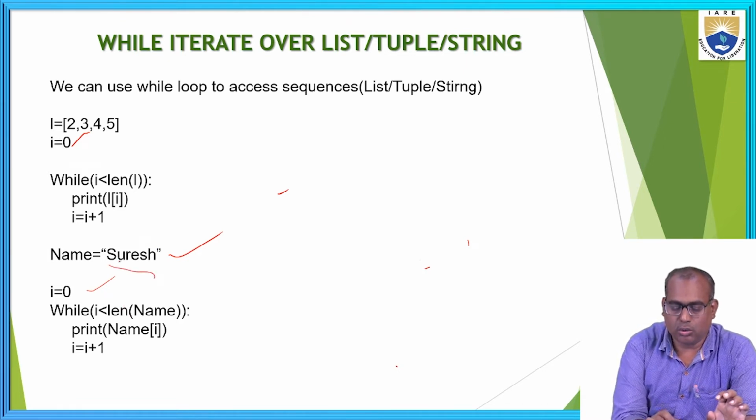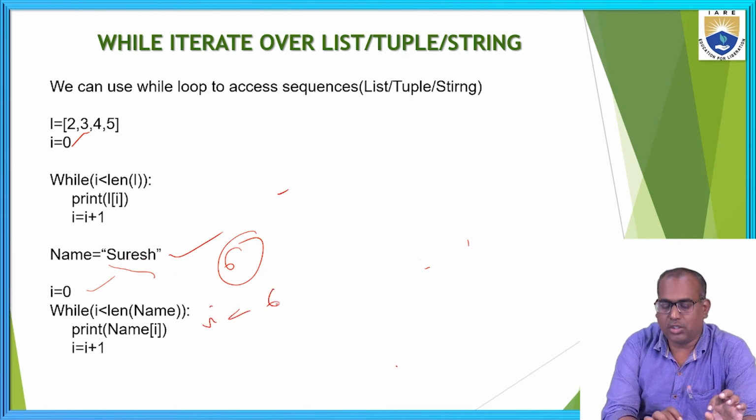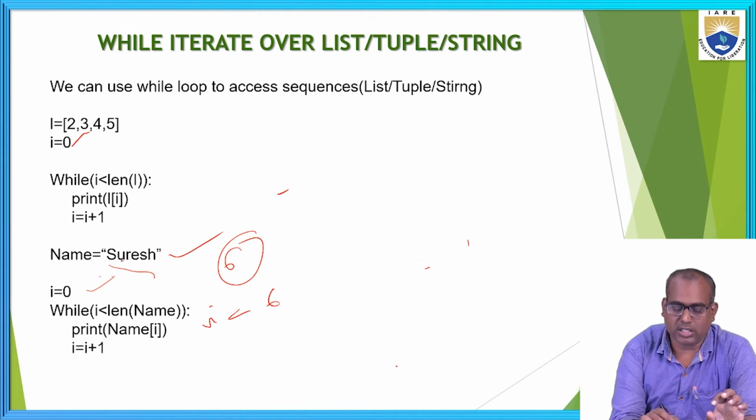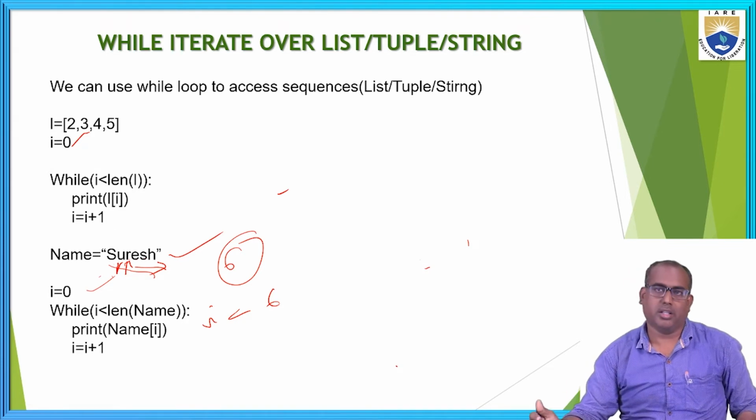In that case, 1, 2, 3, 4, 5, 6, 6 characters, so the length of the string will be 6. The I value is less than 6. When the I value is 0, it accesses the first character. When the I value is 1, the next character. When the I value is 2, the third character. Like that we are able to access the string characters with the help of a while loop.